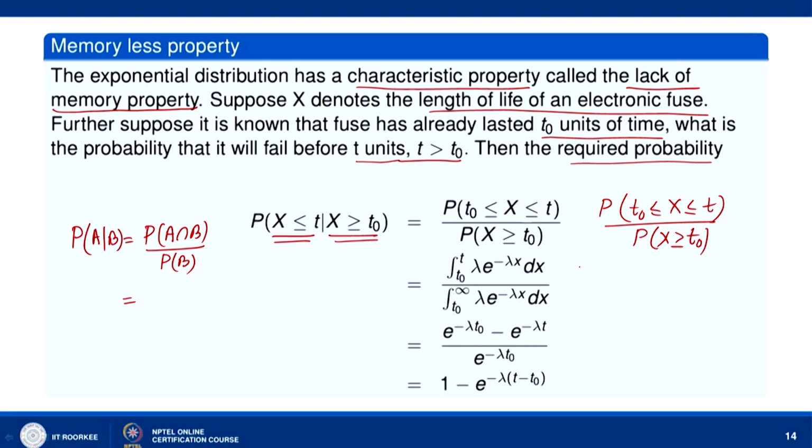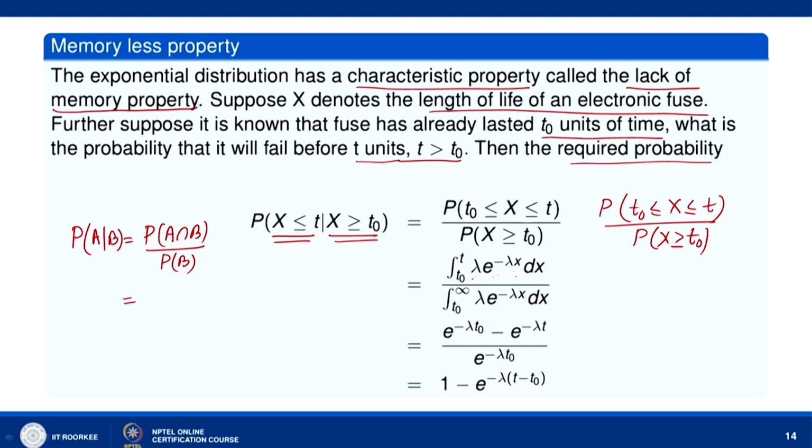Now, in the numerator what we will have is the integral from t naught to t of the probability density function of the exponential distribution, which is lambda e to the power minus lambda x, dx. And the denominator will be, we have to find the probability that x is greater than or equal to t naught, so integral from t naught to infinity of lambda e to the power minus lambda x dx.